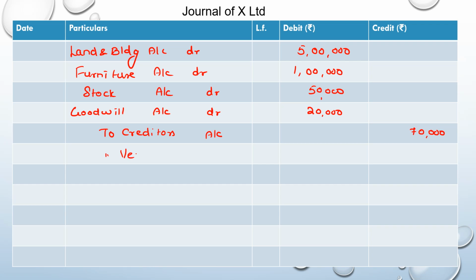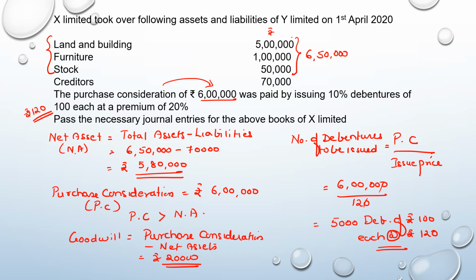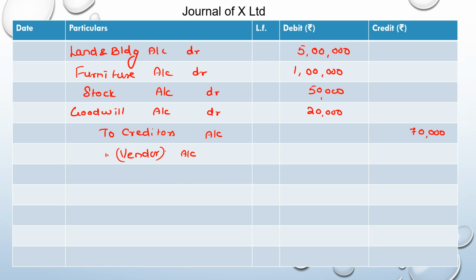And vendor account, that is, in this case it is Y Limited. So instead of vendor, I can also write Y Limited account. 6 lakh is the consideration which is going to be paid. So this is for purchase of a business. If you see, this totals to 6 lakh 70 and this totals to 6 lakh 70, we pass the journal entry.